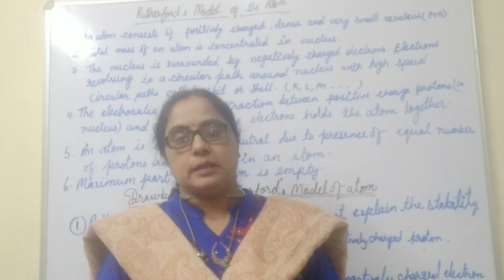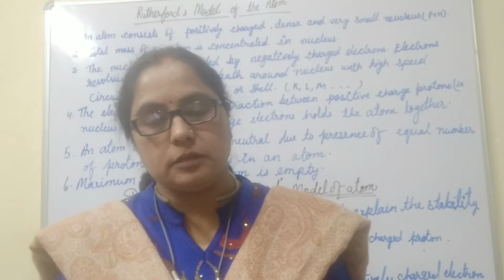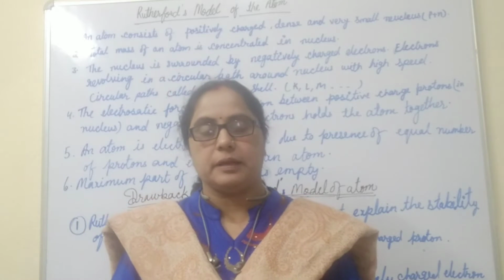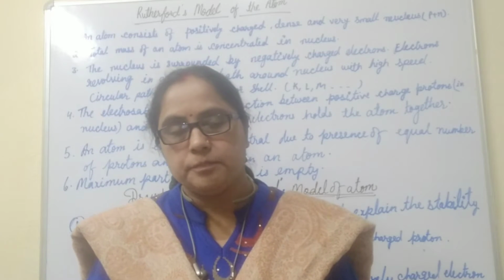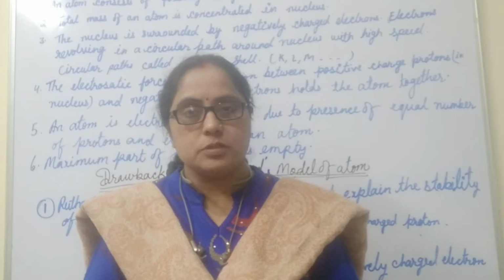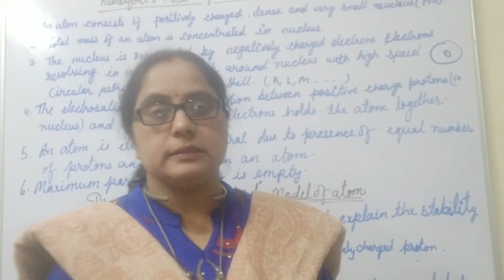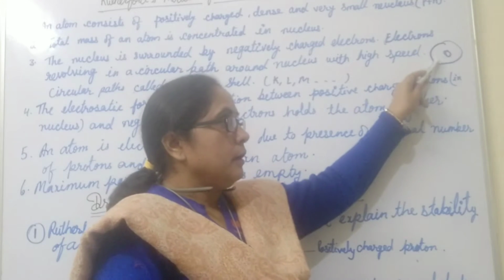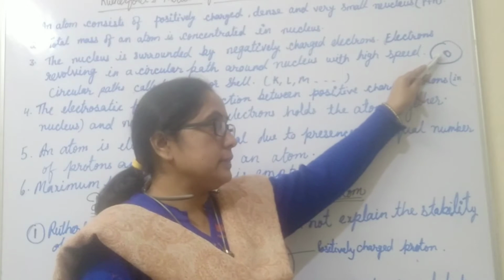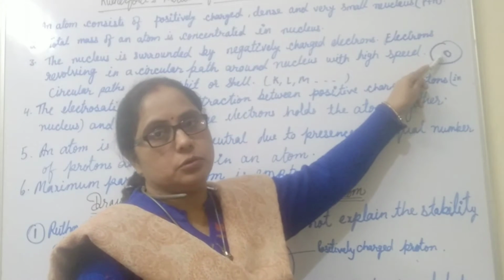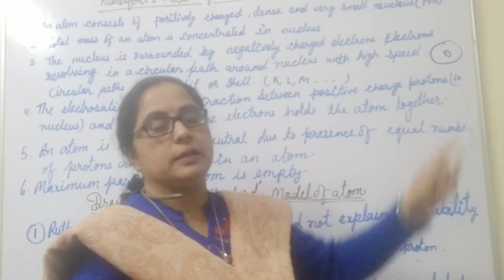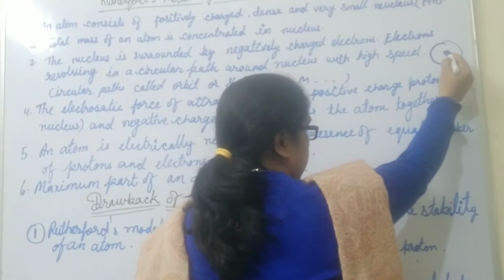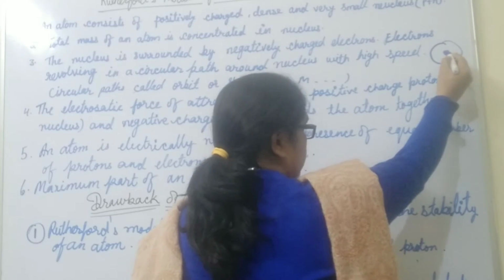Students, in the previous class we discussed that Rutherford did the alpha scattering experiment. On the basis of his experiment, he gave a model and that model is called Rutherford's model of an atom. In Rutherford's model of an atom, he said that the center of an atom is called the nucleus, which contains protons and neutrons. Protons are positively charged while neutrons are chargeless. The nucleus is very dense and very small.